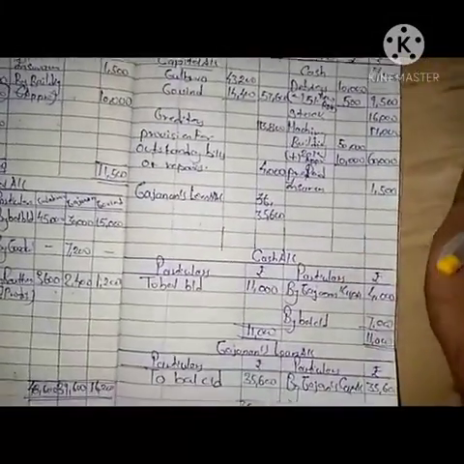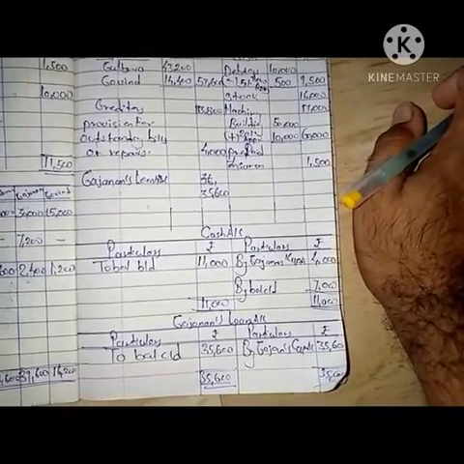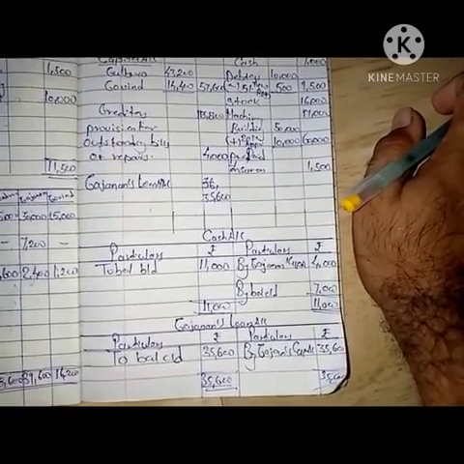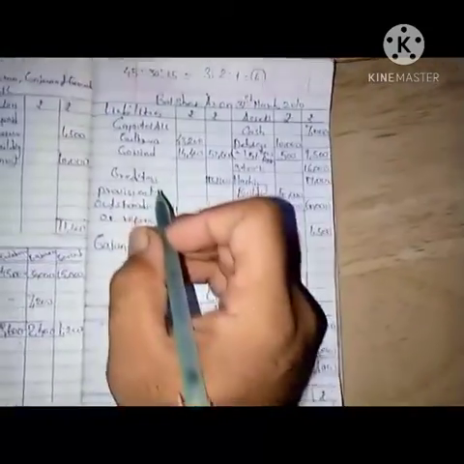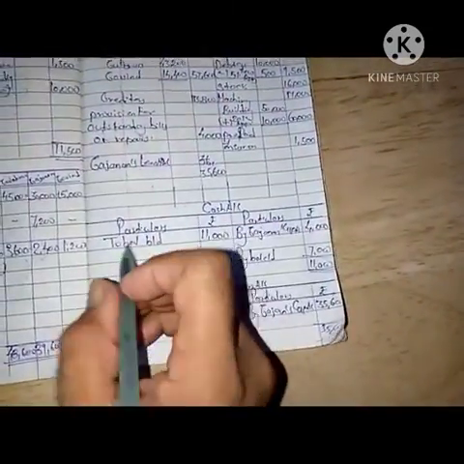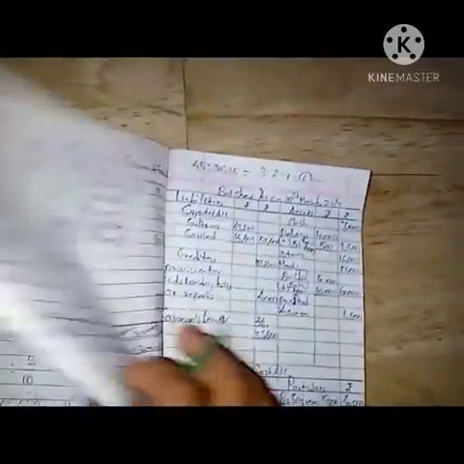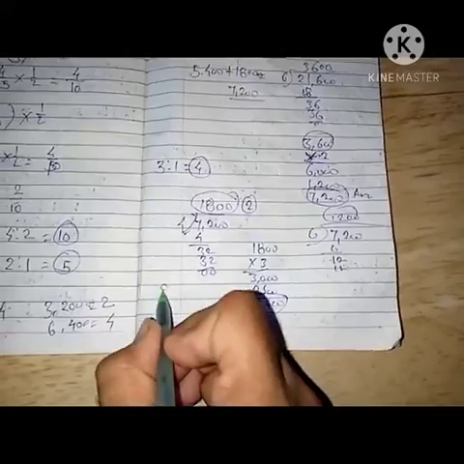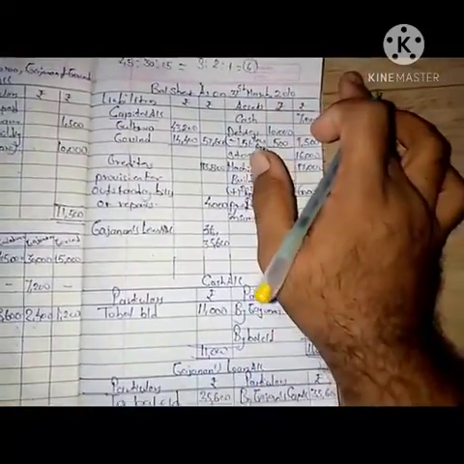Now make the total of the sum. 50, 60, 60 plus 30, 90. If you don't remember, you can write it in the sum on this side. 90,000. Then 5,000.